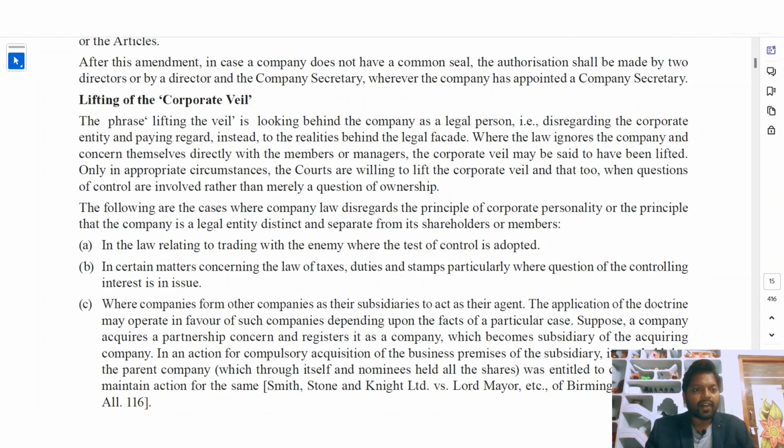The phrase lifting the veil is looking behind the company as a legal person. That is, disregarding the corporate entity and paying regard instead to the realities behind the legal facade. Where the law ignores the company and concerns itself directly with the members or managers, the corporate veil may be said to have been lifted. Only in appropriate circumstances are the courts willing to lift the corporate veil, and that too when questions of control are involved rather than merely a question of ownership.